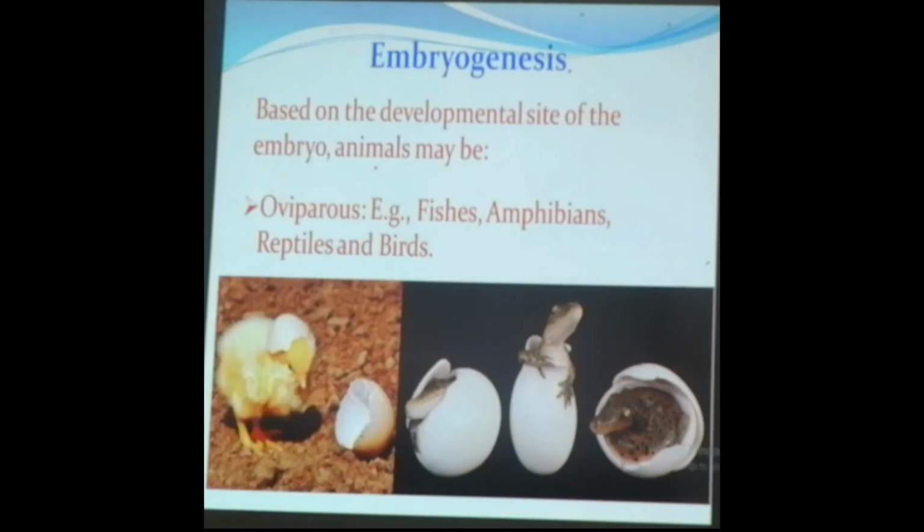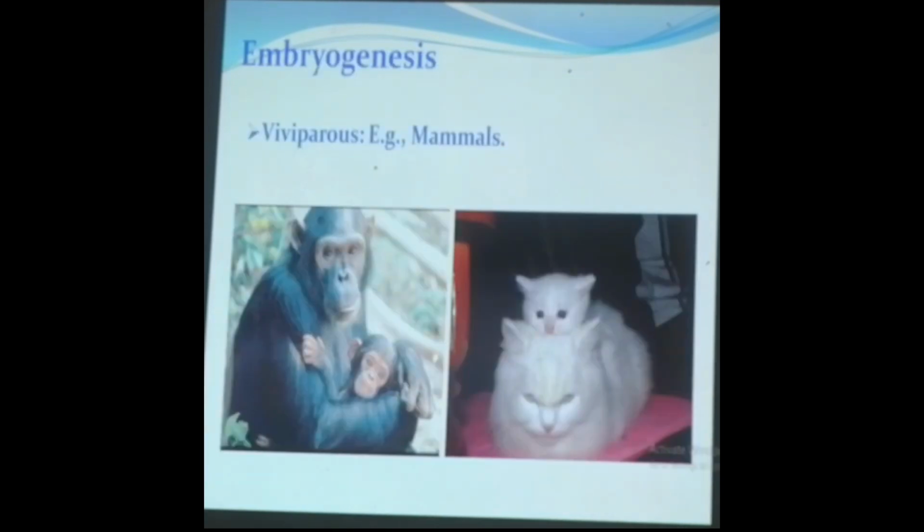Moving on to the animal cases, based on the developmental site of the embryo, animals may be divided into oviparous, where the organism will be laying the eggs, like fish, amphibians, reptiles and birds. They are named as oviparous. Then viviparous are the animals which give birth to the young ones, like in case of mammals. All these are mammals, like the cat shown here and the monkeys. They are viviparous. That means they give birth to the young ones.